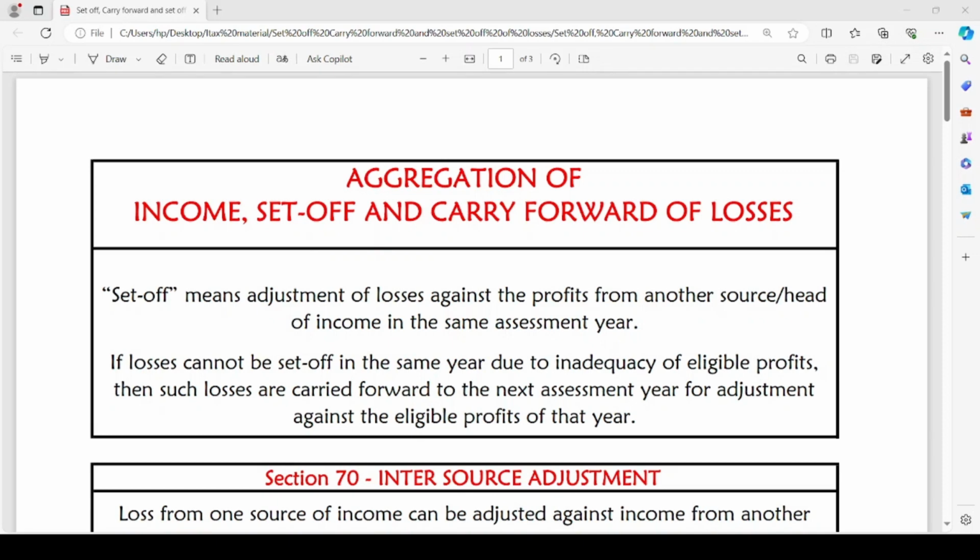In the previous video, we have completed revising the chapter Clubbing of Income. Now, let us revise the chapter Aggregation of Income, Set Off and Carry Forward of Losses.